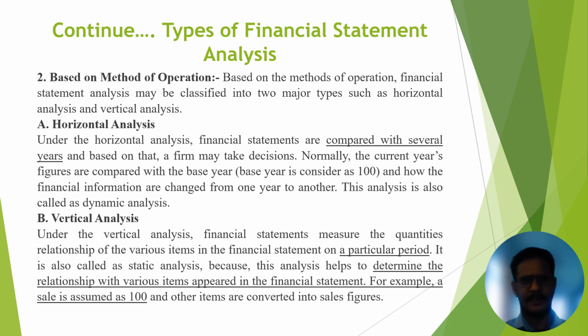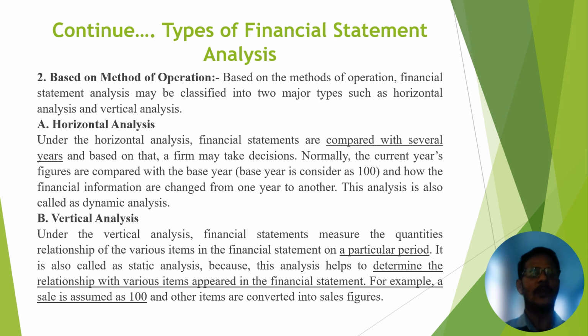Suppose this is 2024. In 2024 we have a balance sheet or income statement. This income statement or balance sheet we compare with past years, meaning 2023, 22, 21, 20, etc. This is the horizontal analysis. Under this we have to assume a base year. According to this base year, we compare data from past years.